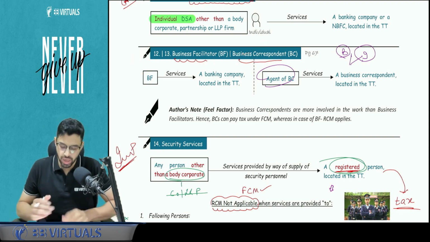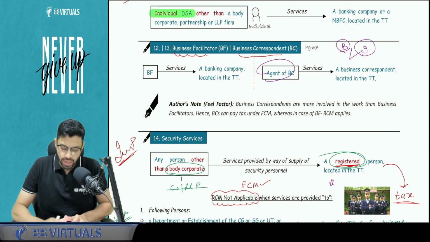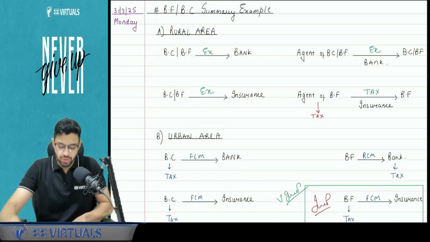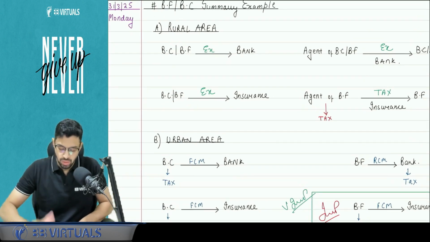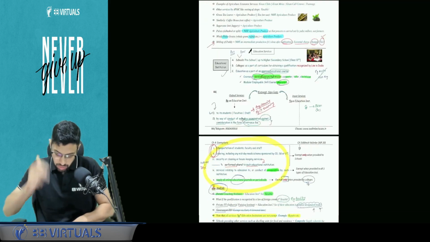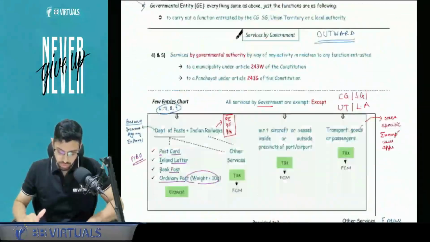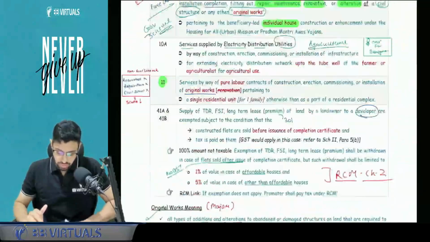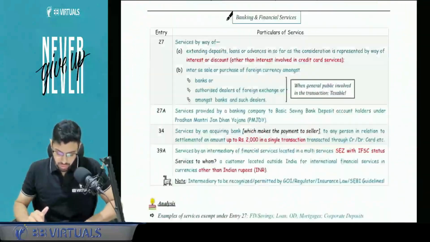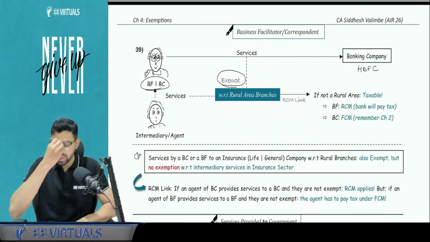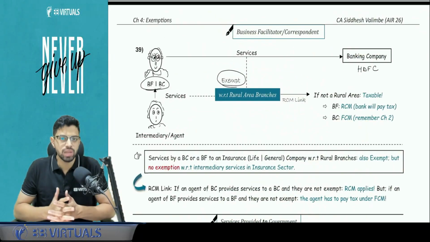Okay, so the next concept is with respect to the BF and BC, that is the business facilitator and the business correspondent. So first, let's try to understand the exemption area, right? I will just tell you, I'm not showing the notes here, or just let me see if the notes are easily available for the BF, BC also in the chapter itself. I will show you that. Wait a minute. Just a minute. Yeah, so it's available.